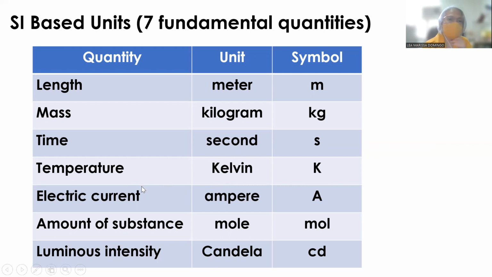And then we have the fifth basic quantity, which is electric current, which is denoted by the unit ampere and the symbol A. And then we have the sixth quantity, which is the amount of substance. Then we use the unit mole, and then the symbol mol. Then the last basic quantity is the luminous intensity, which uses the unit candela, symbol cd.